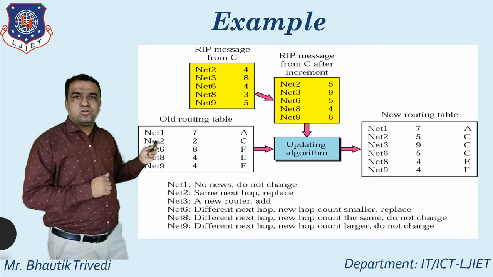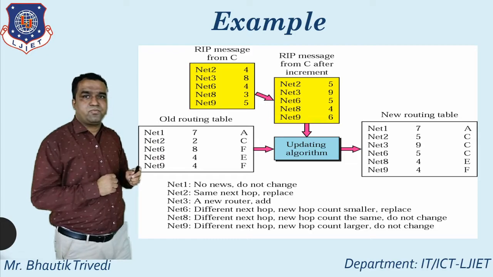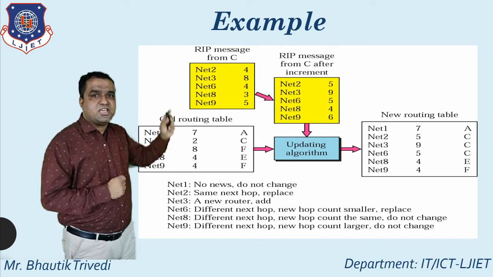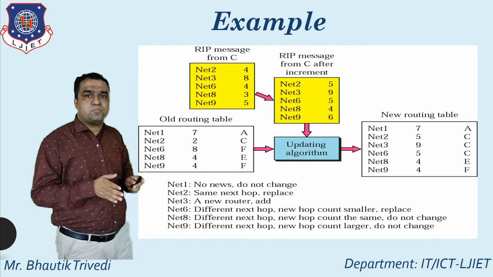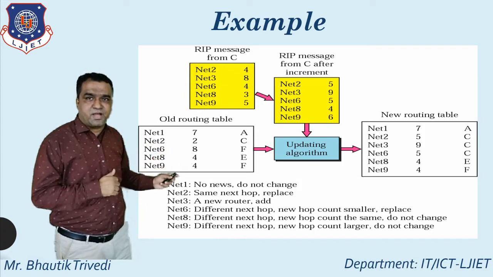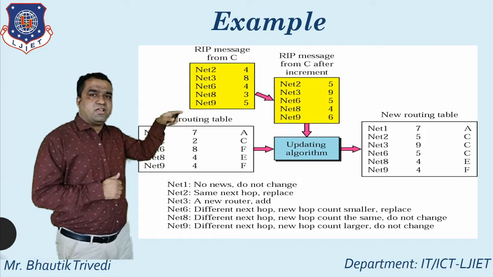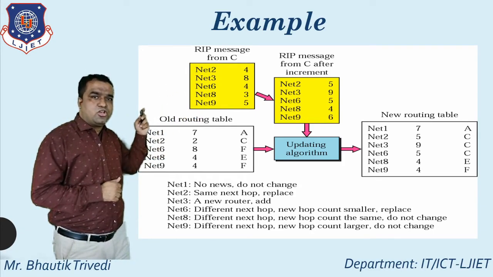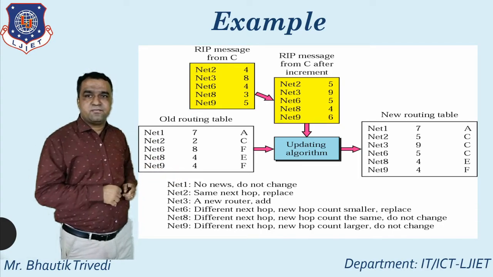Network 2, so network 2 is supported by 2 and then the next hop, that is C. Here net 2, 4 and next hop, that is C, means same next hop. So with the same next hop, you can directly put the replacement. Whatever the net 2, 4, every entry is incremented by 1, so net 2, 5. So your new routing table looks like net 2, 5, C.